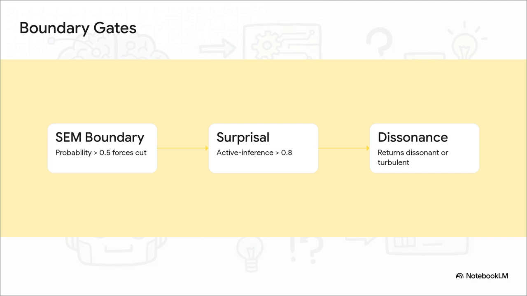First, an SEM boundary probability exceeding 0.5. Second, an active inference surprisal spike above 0.8. And third, a resonance check returning dissonant or turbulent paired with a surprisal over 0.6. If literally any of these 3 signals trips, the system deterministically forces a boundary cut.